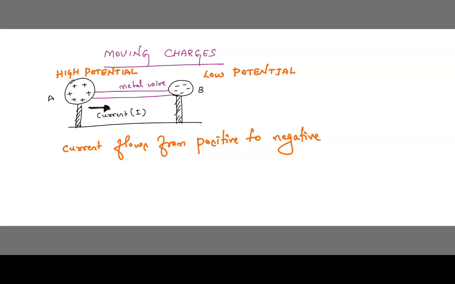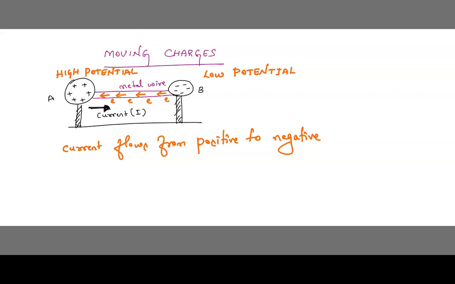Now electrons start moving from B to A. How will the electrons move, children? Electrons will move from B to A, in this direction. This E means electrons, okay? Actually, it should come inside this wire. So this is moving from which point to which point? From B to A, correct? It means from negative potential to positive potential.